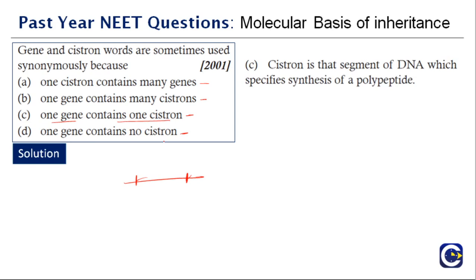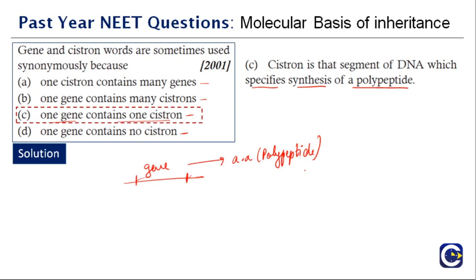A cistron is that segment of DNA which specifies synthesis of a polypeptide. Also, a gene is a sequence that will ultimately code for amino acids that form a polypeptide. That is why they can sometimes be used interchangeably or synonymously. So the right option is C.